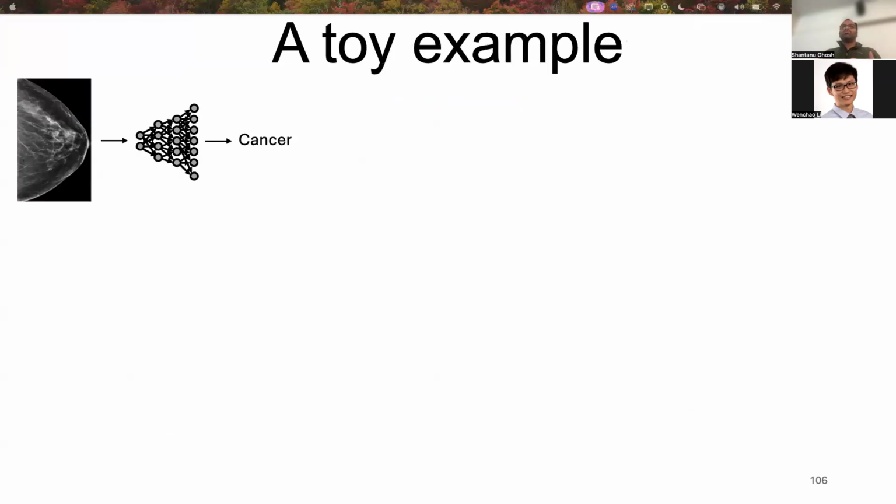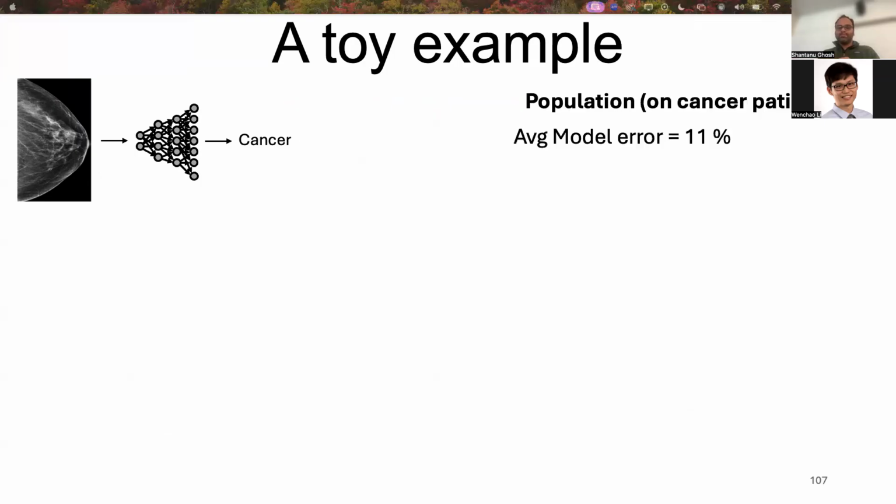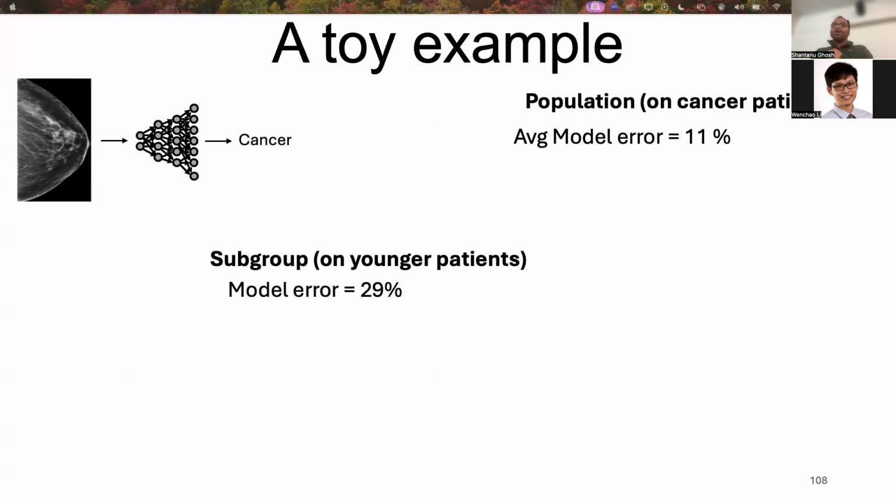So let me motivate you why we need to model this causally through this toy example. Suppose a deep model is predicting cancer from mammograms. This is the average model error on the cancer patients, which is 11%. On younger patients, the average model error is 29%.